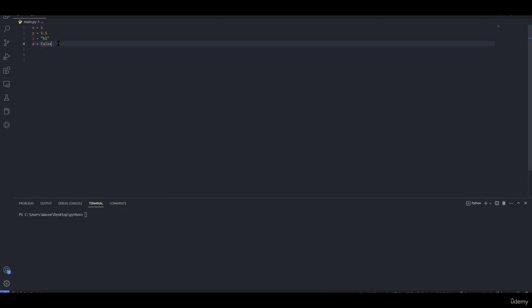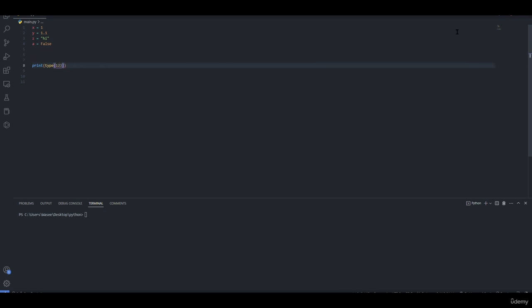A boolean is a true or a false statement. How can we check the type of a variable? Simply, we can print, then type. We write down type, like this. Type is a pre-built function in Python which checks the data type of any value that we add in here. So if I write down type 1